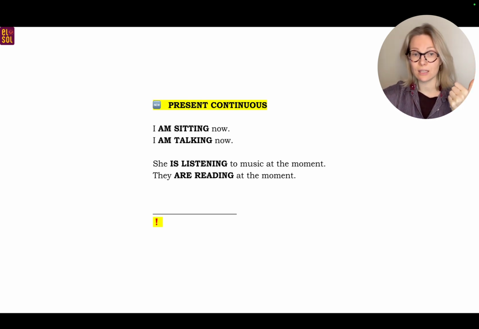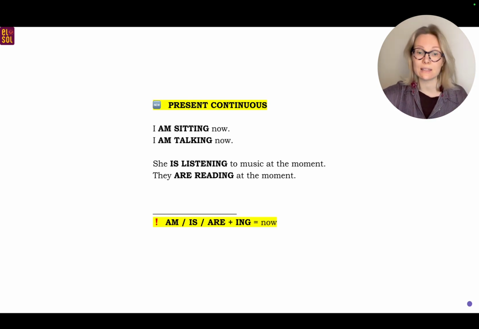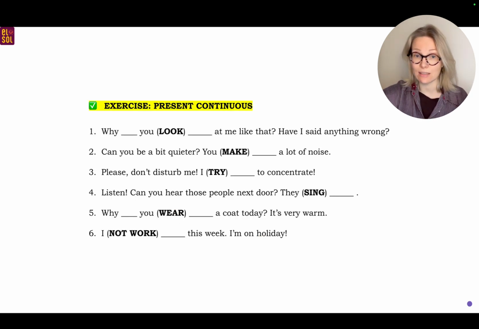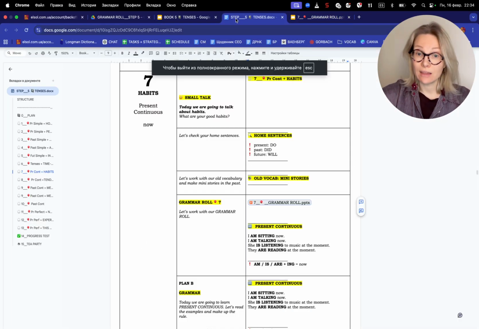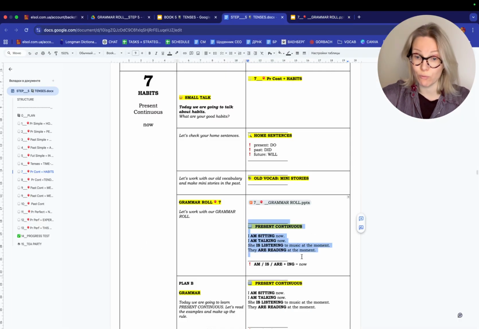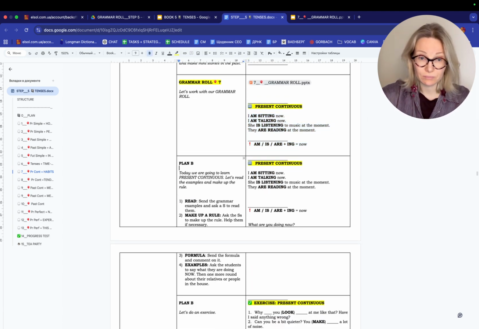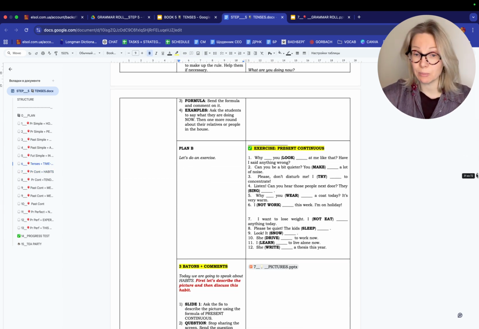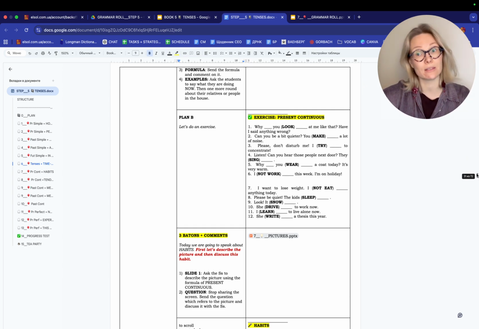So let's read the examples. One student reads, then you ask the group, guys, what is the formula? And they say, yes, am/is/are plus verb-ing, and we use it when we talk about now. Exactly. And let's do an exercise. One sentence, one student. The students make the sentences and explain why we should use present continuous. Thank you so much. And of course, you send the formula just in case, because if something happens, you also have plan B. So you read and you make the examples, and plan B of the exercise. You don't do the whole exercise, just the first part, because the other part will be in the Google form. Let the students work a little bit.